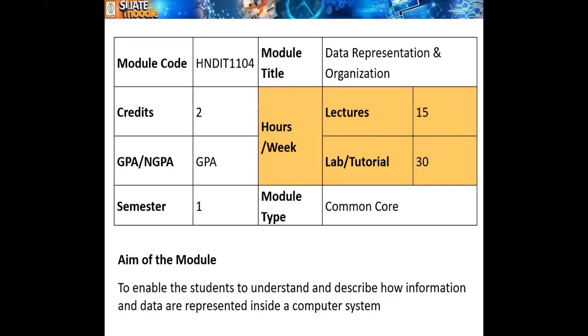As I told you here, this is the aim of the module. We learn this module to enable the students to understand and describe how information and data are represented inside a computer system. The most unique feature of a computer is, when we talk about computer, it takes input, processes it, and then provides the output. So we heavily rely on data. Computer is all about data. Without data, computer is nothing, right?